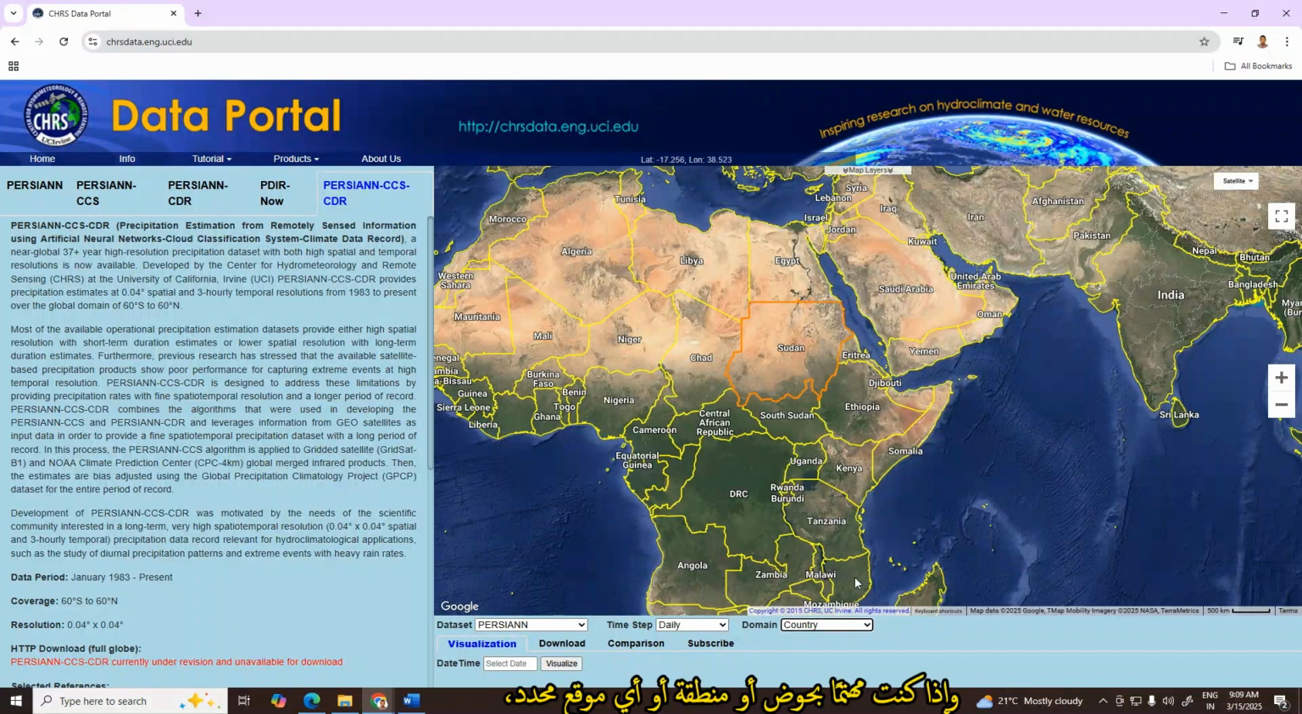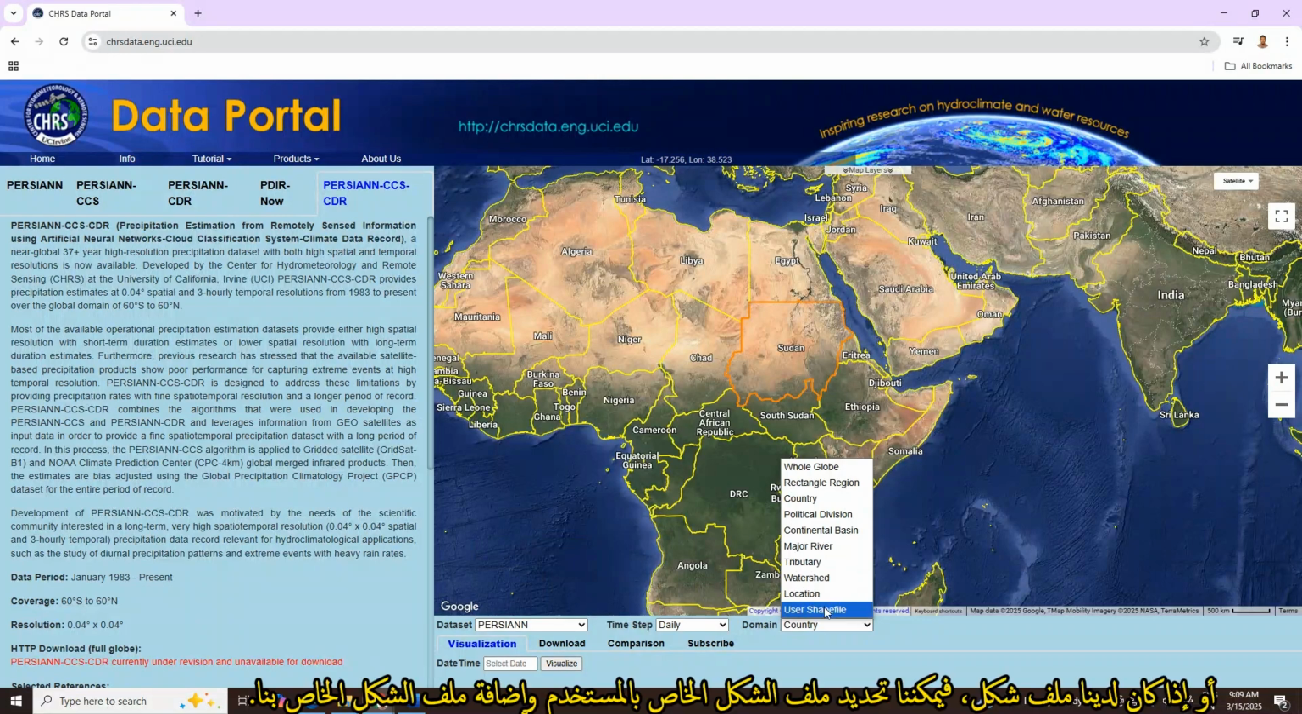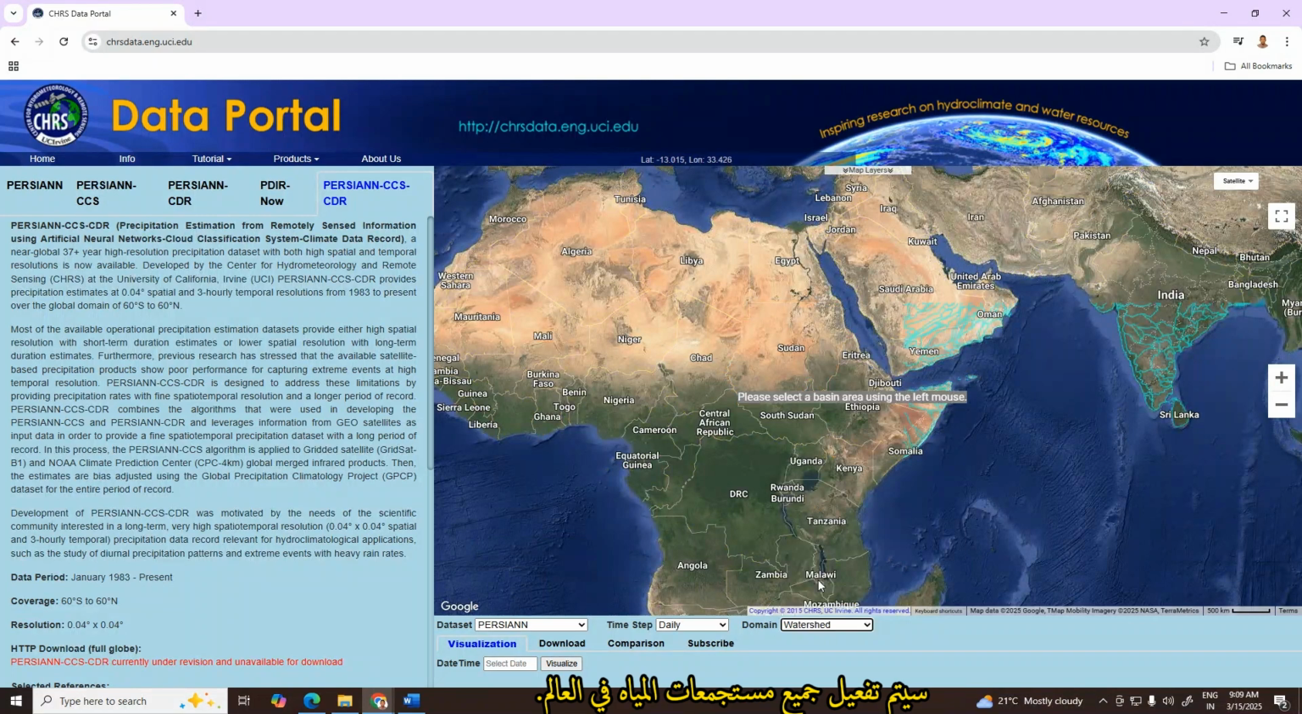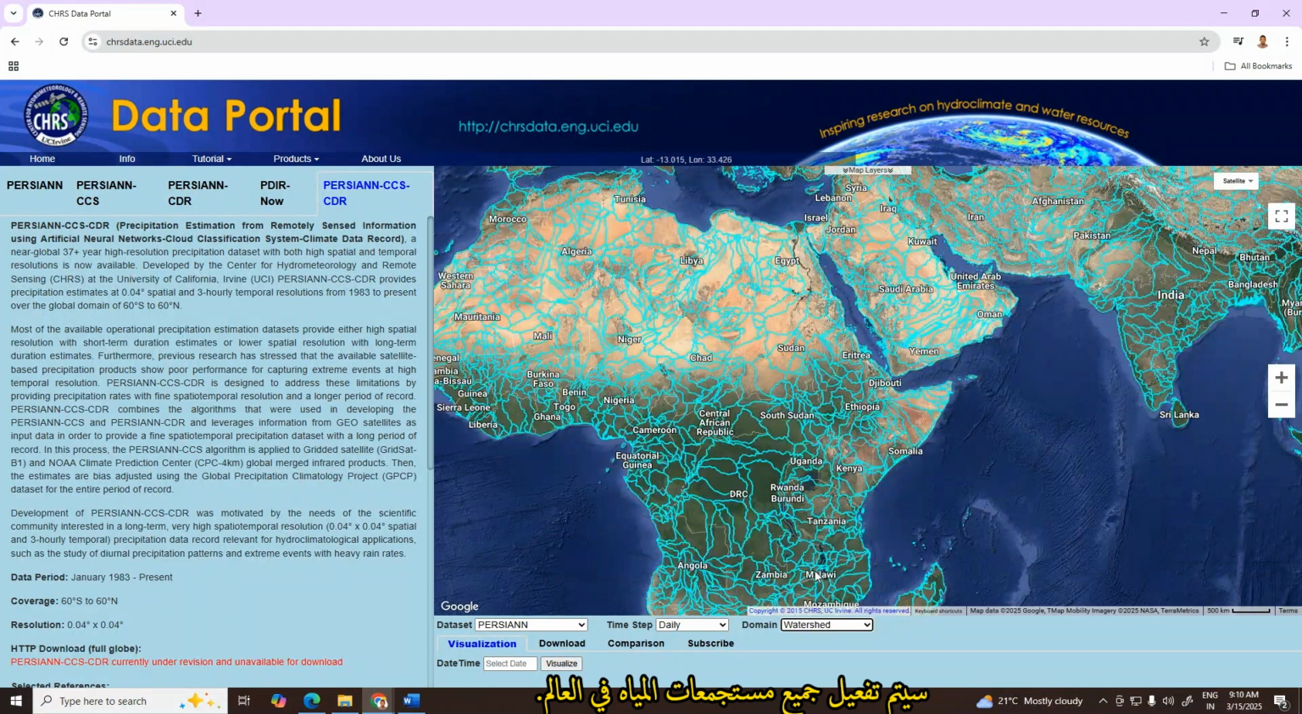And if you are interested in a watershed or tributary or any specific location, or if we have a shapefile, we can select user shapefile and add our shapefile. So I want to download for a watershed. I will select watershed. It will activate all watersheds in the world. Then I'll select any watershed I want.